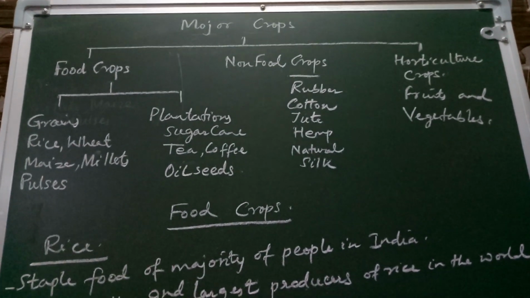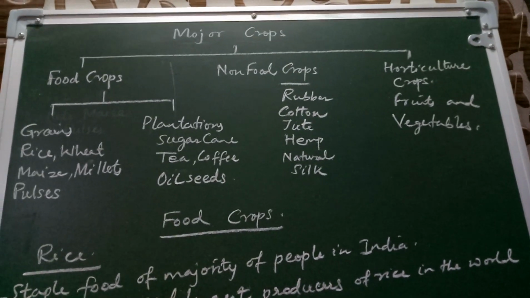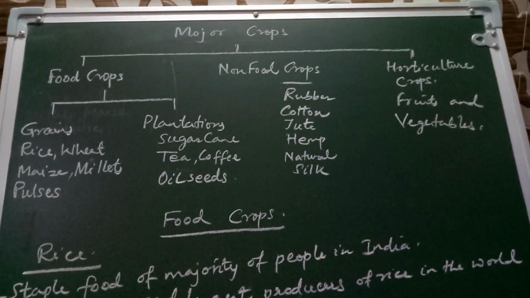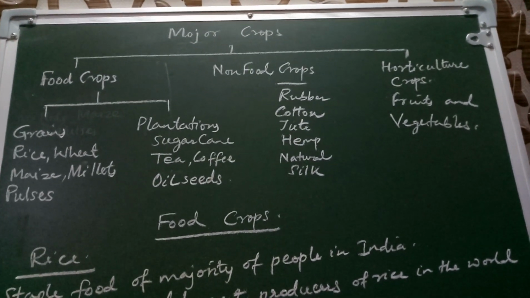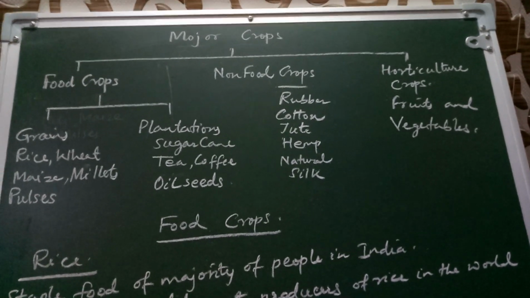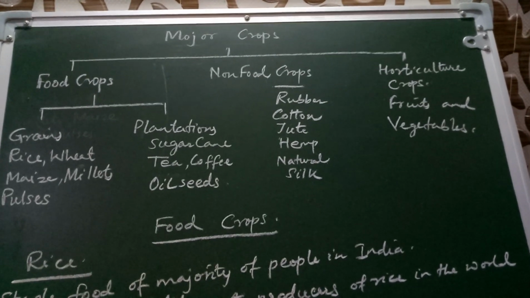Food crops can be divided into two categories. One is grains, other is plantations. In the category of grains, we would be doing rice, wheat, maize, millets and pulses. And in the category of plantations, we would be doing sugarcane, tea, coffee and oilseeds.